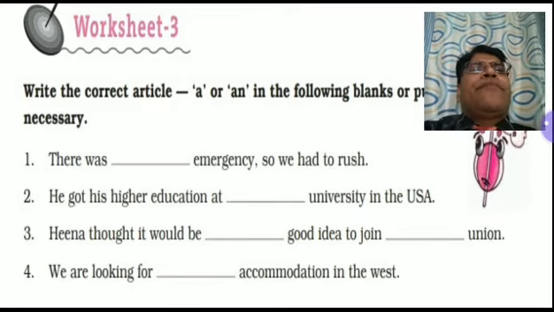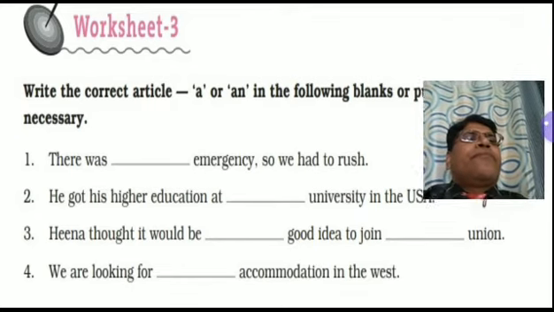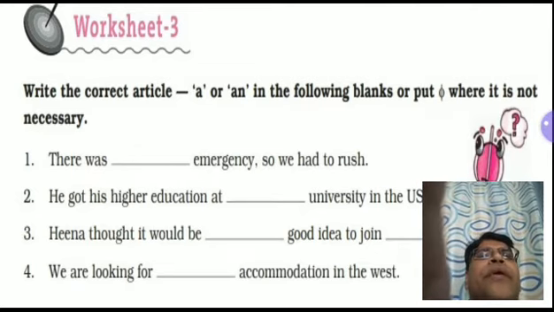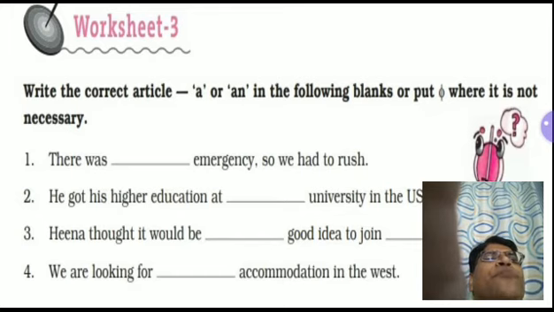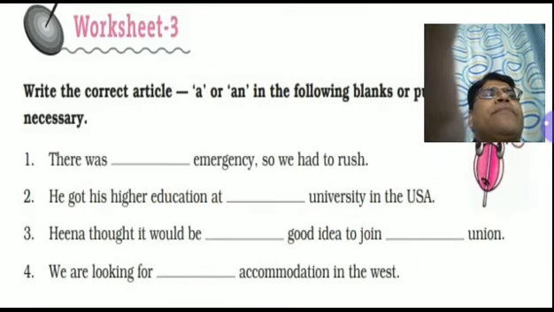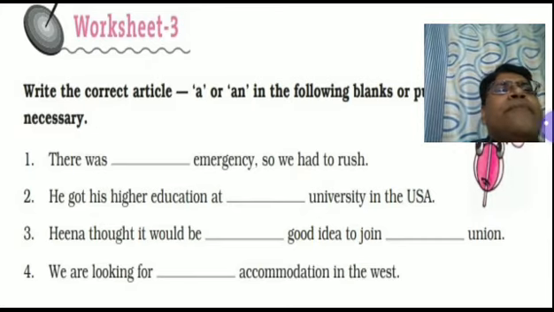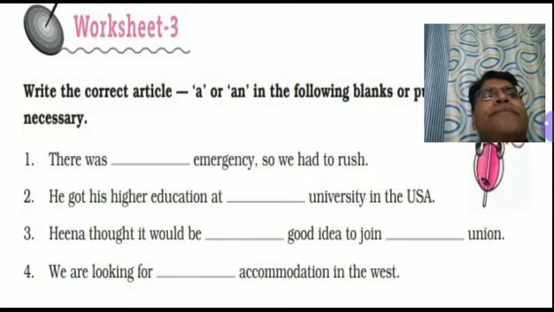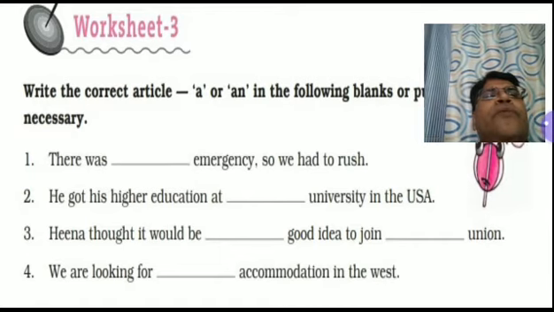Worksheet 3. See the question here. Write the correct article a or an in the following blanks or put no article where it is not necessary. Now let us see what we have to do here. There was an emergency, so we had to rush.